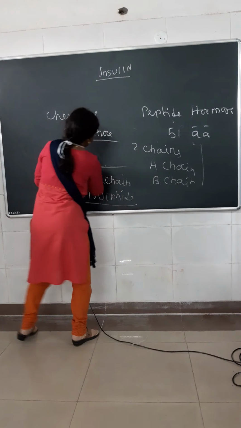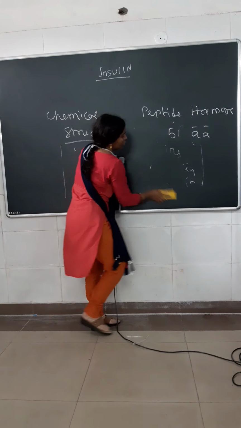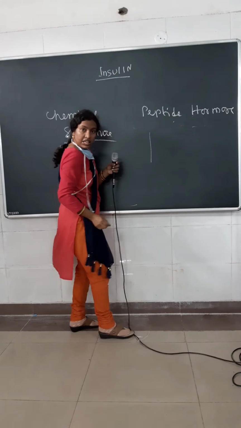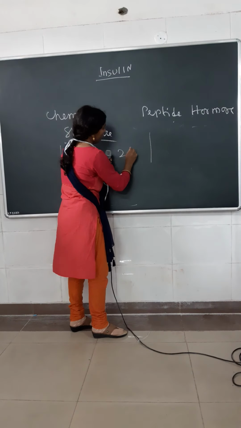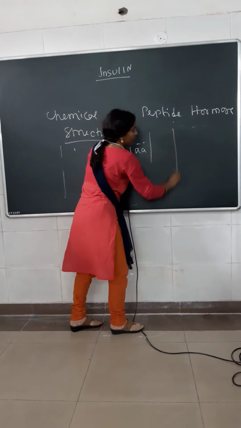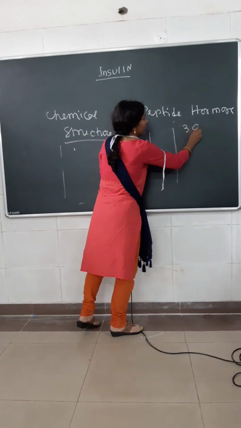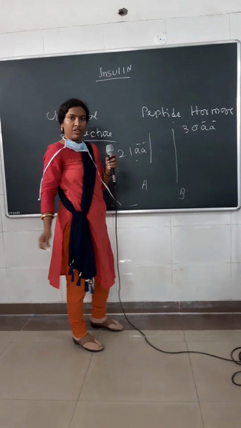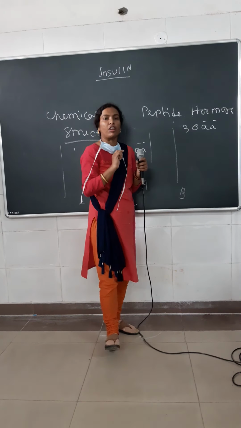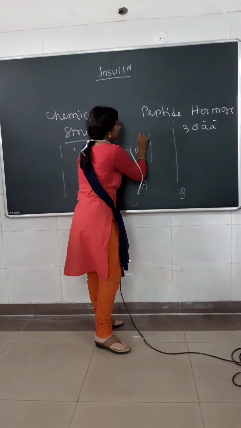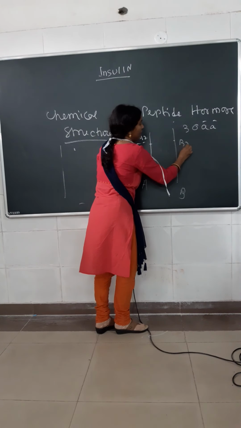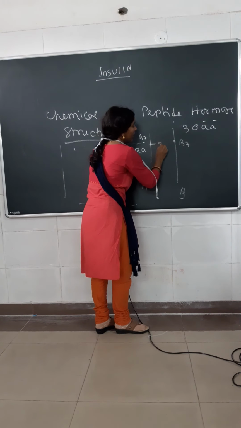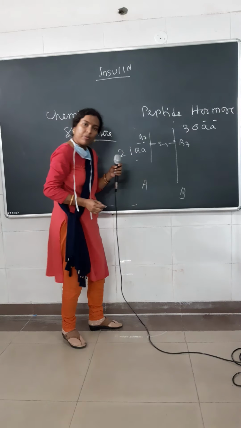Now, if I draw the structure of insulin, suppose this is our A chain, it contains 21 amino acids, and this is the B chain, it contains 30 amino acids. Now the interchain disulfide: this is between A7 and B7, the 7th amino acid of A chain and the 7th amino acid of B chain.